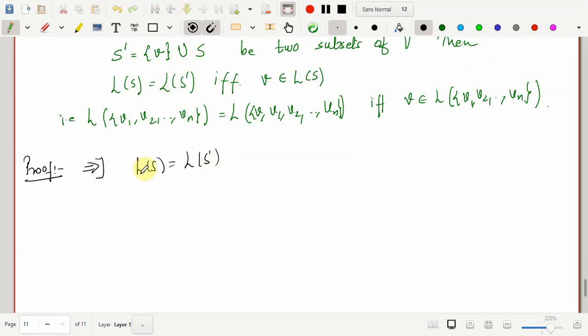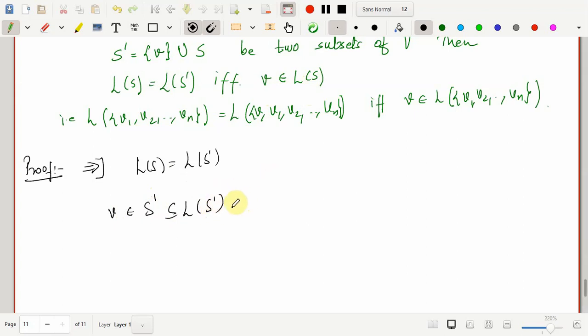If this is true, then what I need to show is that this v is in the linear span of S. Well, we know that v belongs to S prime, and S prime is contained in the linear span of S prime. That's always true, right?